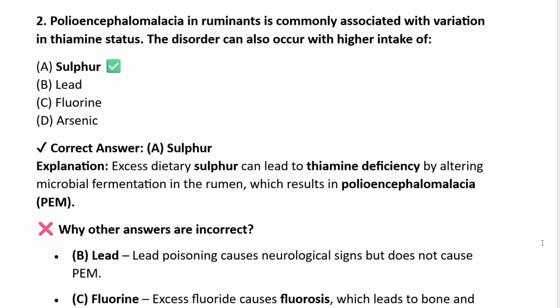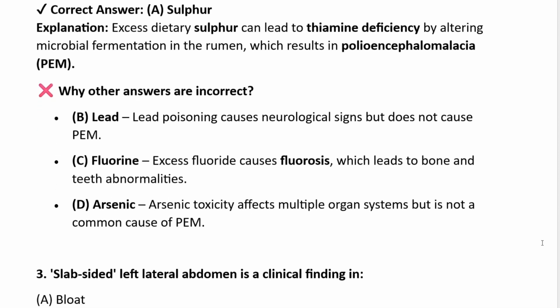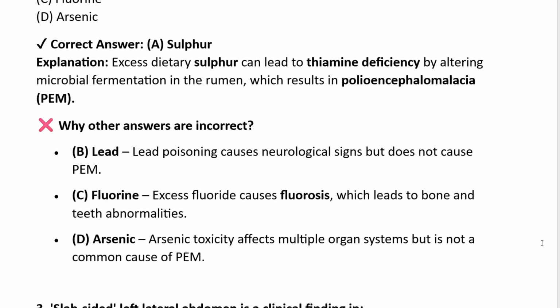Excess dietary sulfur can lead to thiamine deficiency by altering microbial fermentation in the rumen, which results in polioencephalomalacia, PEM. But why are the other answers not correct? Lead poisoning causes neurological signs but does not cause PEM. Fluorine causes fluorosis, which leads to bone and teeth deformities. Arsenic toxicity affects multiple organ systems, but it is not a common cause of PEM. So the correct answer is option A, sulfur.